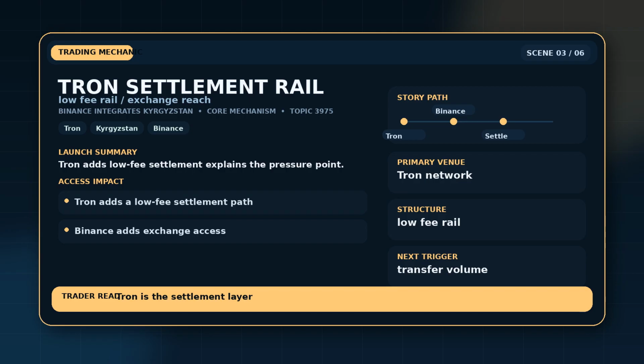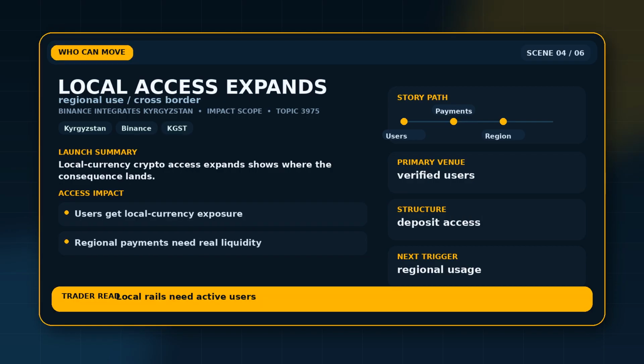The mechanism split is simple. Tron adds a low-fee settlement path, while Binance adds exchange access. If that hinge fails, the strongest title-level claim loses force, even if the story keeps attracting attention. The practical effect is not evenly spread. KGST users, verified Binance users, Kyrgyzstan's digital asset sector, Tron users, and cross-border payment participants are affected. The practical consequence is broader access for a sovereign-linked stablecoin from the CIS region.